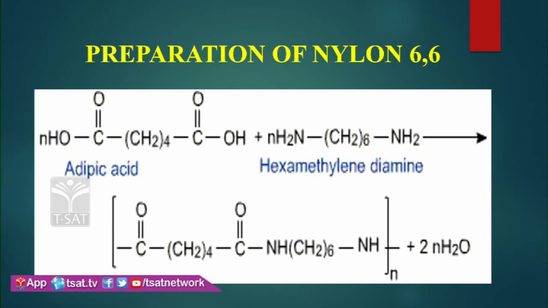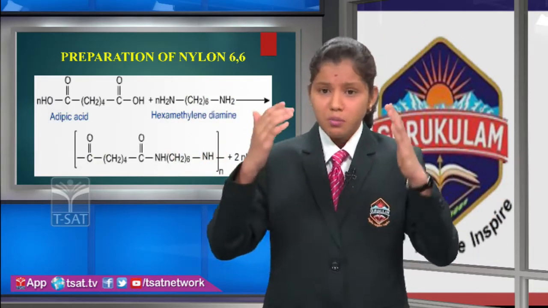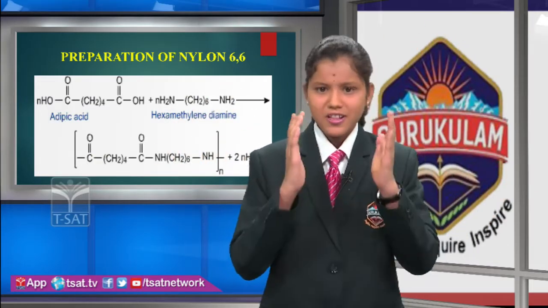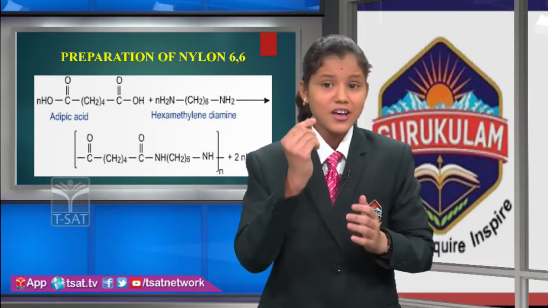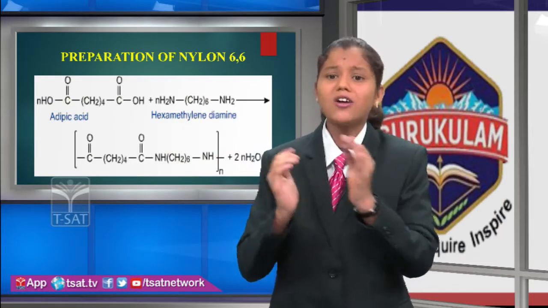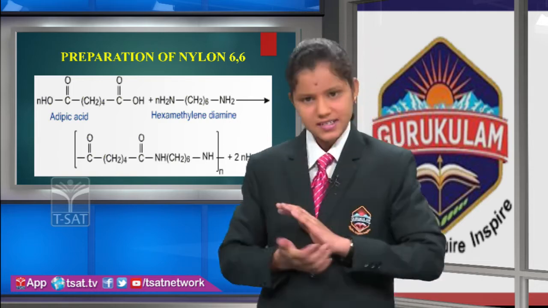When these two chemicals are added to each other, they form a bond. This bond formation loses a water molecule, so a number of water molecules are lost by bond formation. Lastly, from the spinnerets we get the thread-like structures. They are called the new fiber, nylon 6,6 polymer fibers. This is the preparation process of nylon 6,6 polymer.